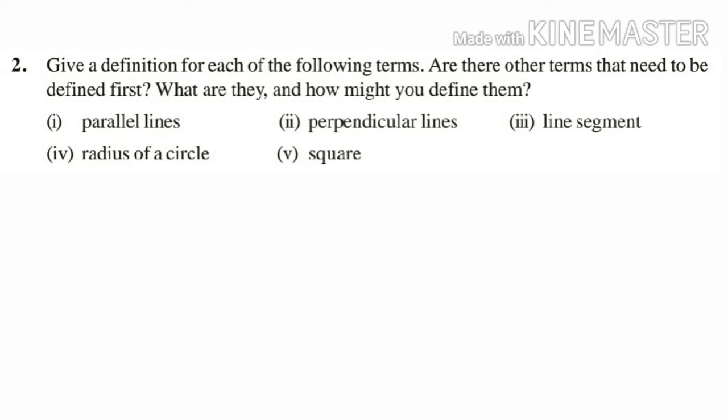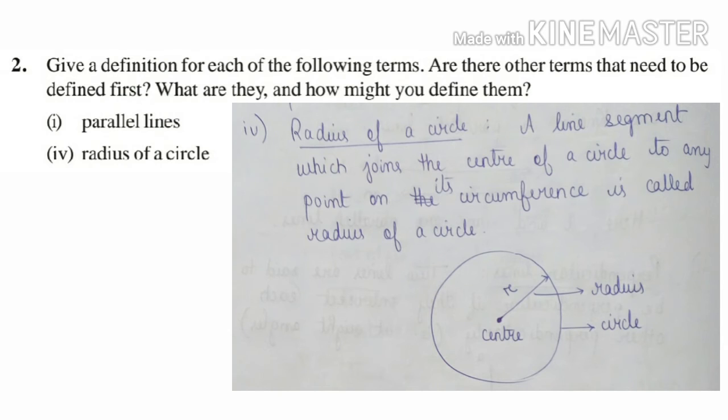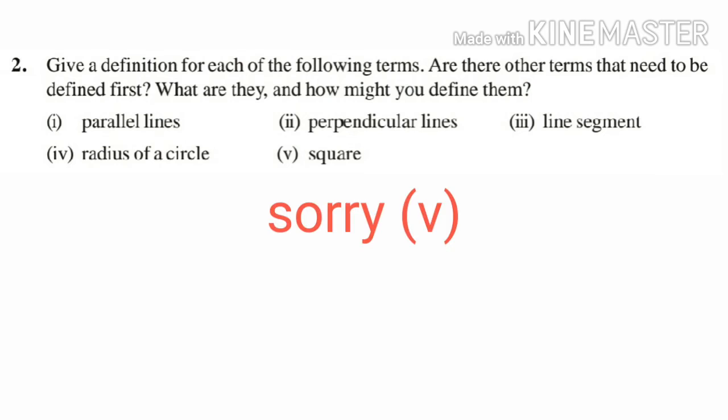Question 4. Radius of a circle. Answer: a line segment which joins the center of a circle to any point on its circumference is called radius of a circle. The diagram given below indicates a circle showing its center and its radius. Question 5. Square.